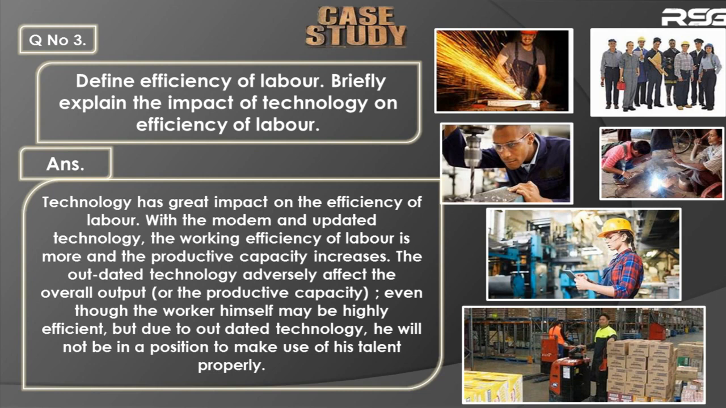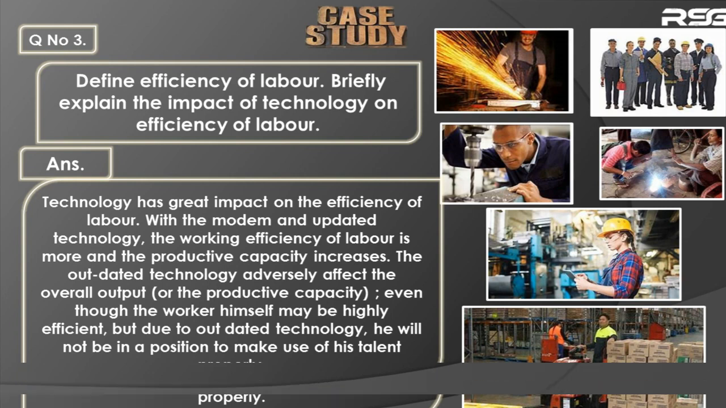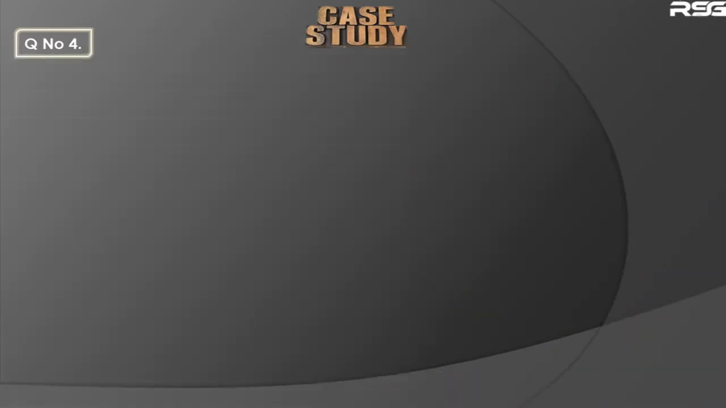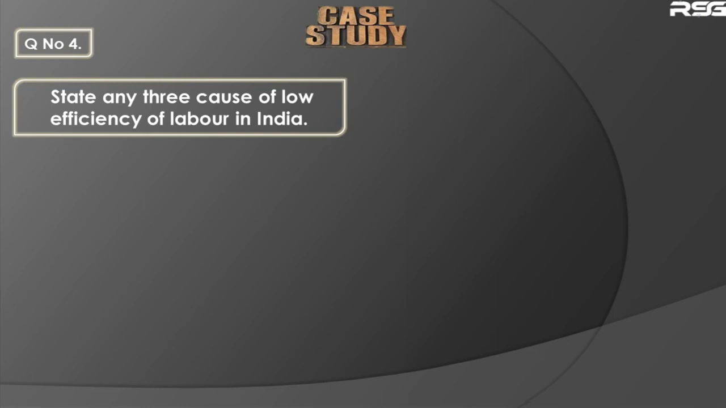Therefore, his productive capacity will decrease. You understood? So this is the effect of technology on the efficiency of labor. Okay, the next question is question number 4. What are the causes of low efficiency of labor in India?